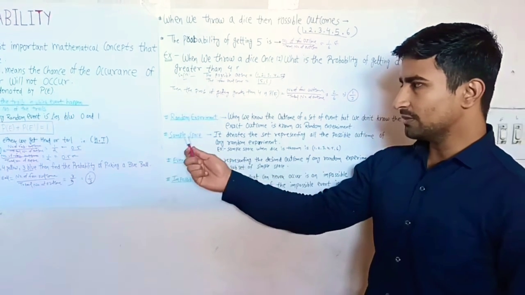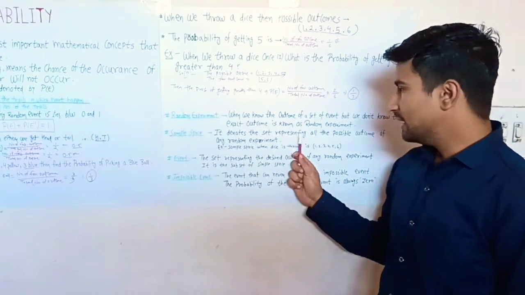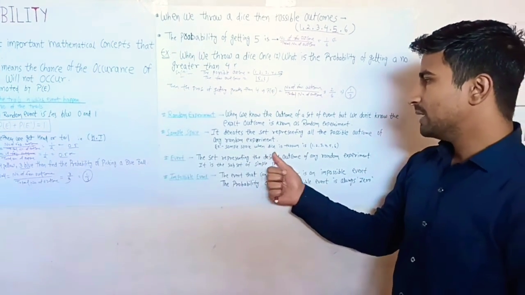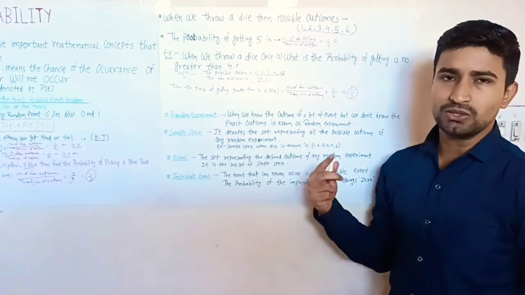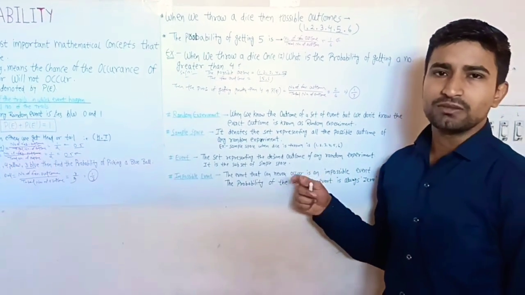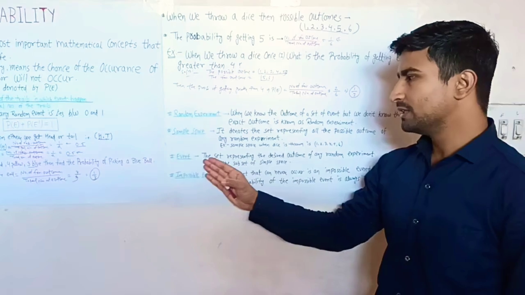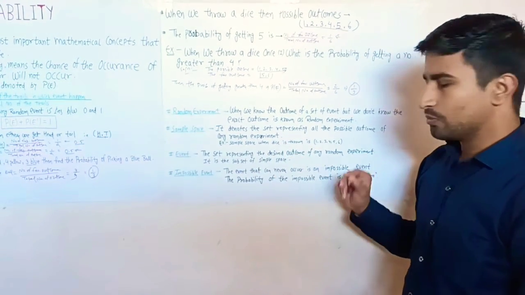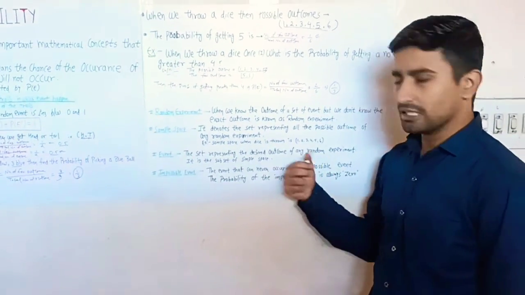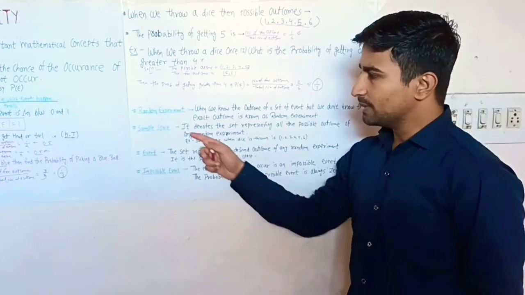Some other terms: sample space. Sample space denotes the set representing all the possible outcomes of a random experiment. For example, the sample space when a dice is thrown is 1, 2, 3, 4, 5, 6, and when we toss a coin, we get head and tail. That is a sample space. Then next is event. The set representing the desired outcome of a random experiment is known as the event. It is a subset of the sample space.